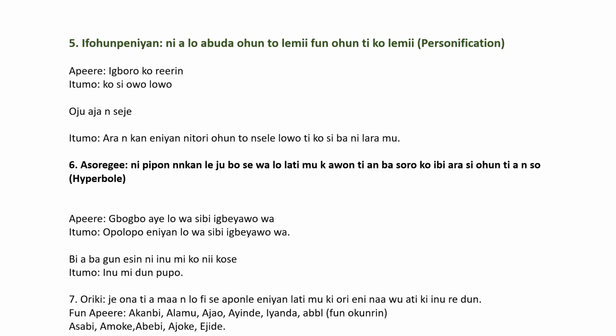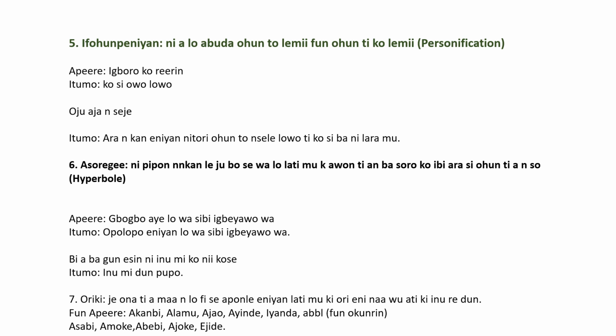So two things we need to note in personification, which is Ifohunpeniyan, is that you're going to put an attribute of a living thing and impose it on a non-living thing. When we said living thing, we mean human being in this context. You're attributing the quality of a human being to something else, usually non-living things. For instance, Igboro kò rẹ́rìn-ín, the street is not smiling.